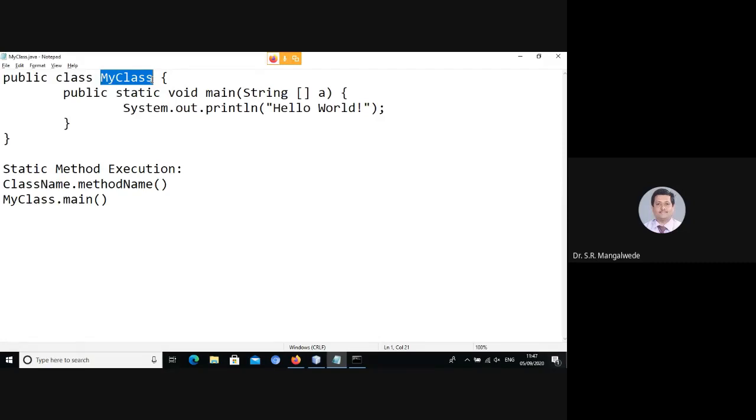So if JRE need not instantiate an object of a class, then how can JRE execute this method contained in this class? It has to be a static method, right? A static method can be invoked like this: class name dot method name, that is, my class dot main. So it is possible to invoke main as my class dot main only if it is a static member of that class.